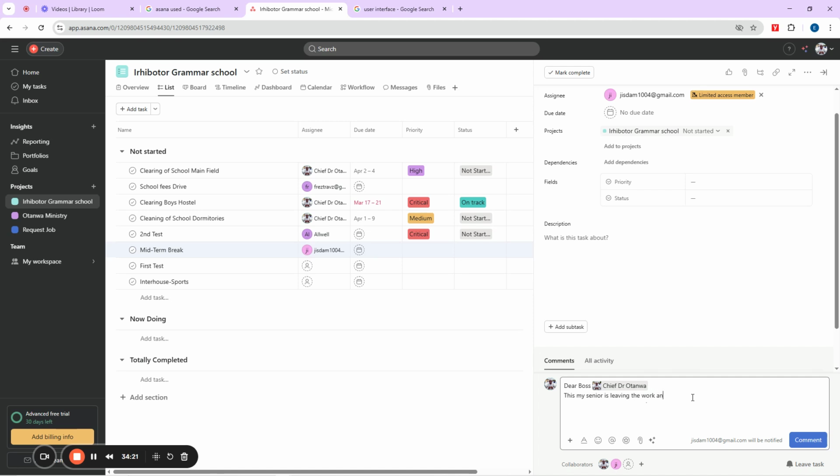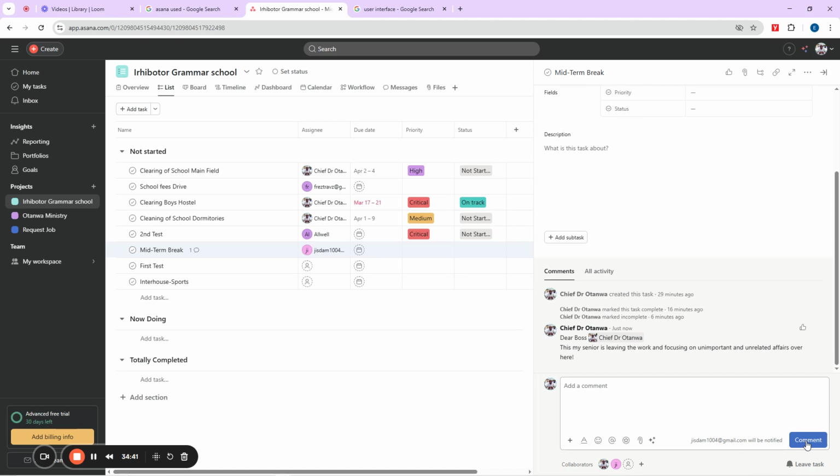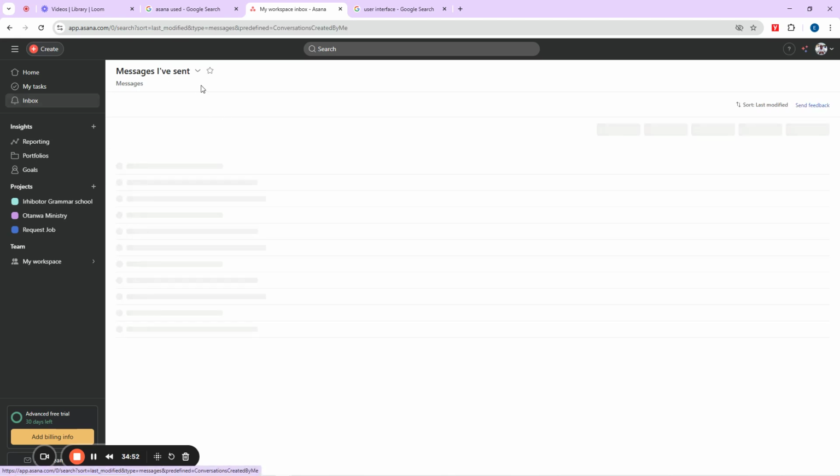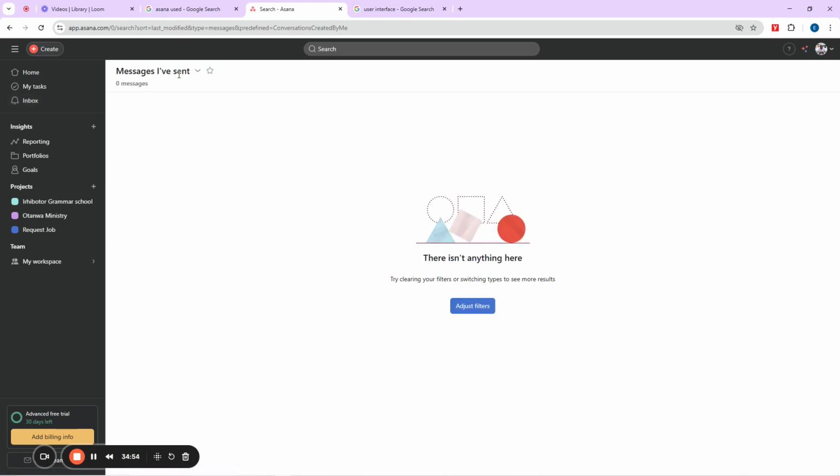leaving the work and focusing on unimportant and unrelated affairs over here. Right? Because maybe you're not supposed to collaborate now, draft a brief for the litigation process tomorrow. But he could do other things which do not concern the work. You have to report that here by simply coming in here to write a small message. So your organization will be checking the inbox here. They'll be seeing the notification here that maybe they are doing something here, and so on. So your collaboration will be showing in your company inbox.